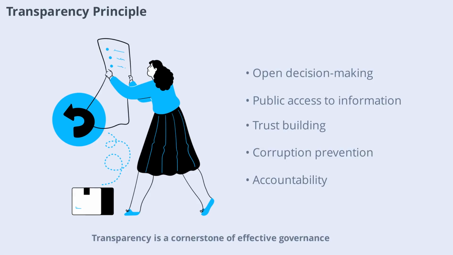Transparency is a cornerstone of effective governance. It means that government actions, decisions, and processes are open and accessible to the public. Transparency builds trust between citizens and their leaders, allowing people to see how decisions are made and resources are allocated. When governments operate transparently, they reduce the risk of corruption and foster a culture of accountability. This principle is vital for ensuring that public officials act in the best interests of the people they serve.